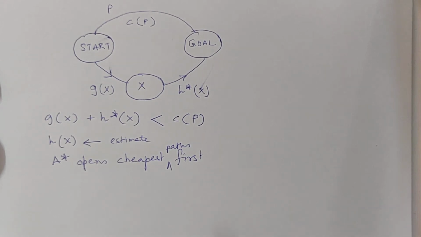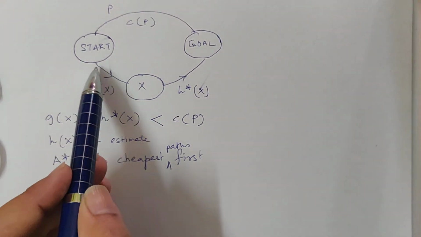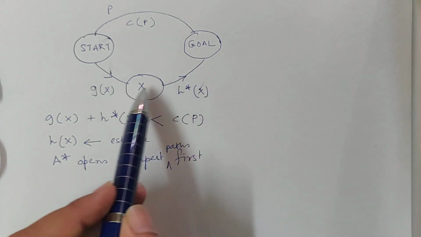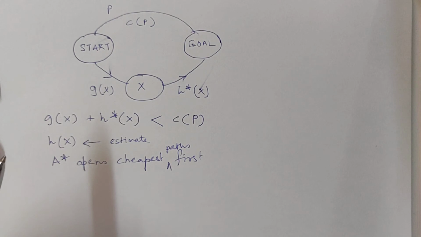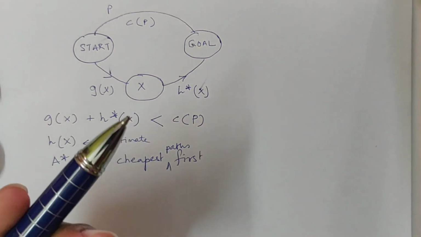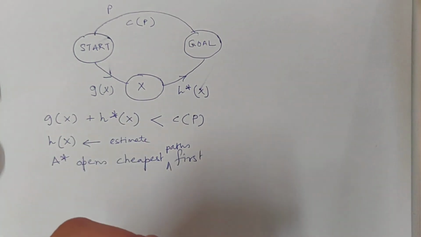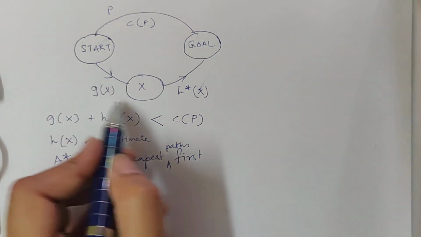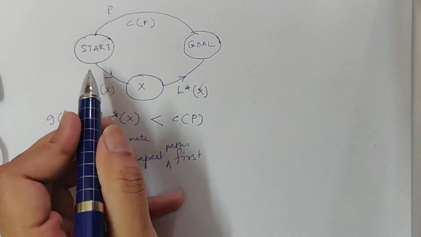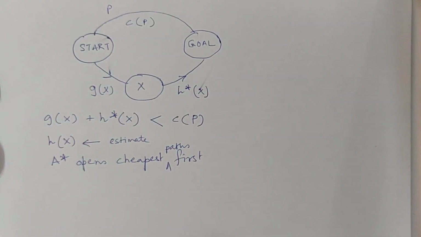I will still want my A star search to give me this path only, rather than giving me the suboptimal solution. Everyone wants the optimal solution, be it a search procedure, be it in their own life, right? So I will still want this path to be opened by A star search. How? For that, what do I have to ensure?